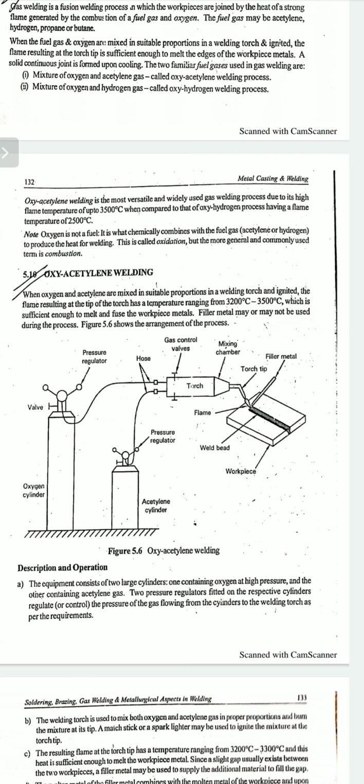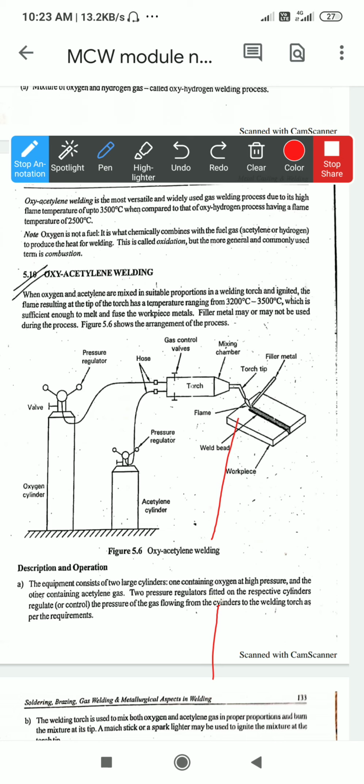Now, let us see this diagram on your screen. There is one cylinder which is an oxygen cylinder, and one more cylinder in which acetylene gas has been compressed.